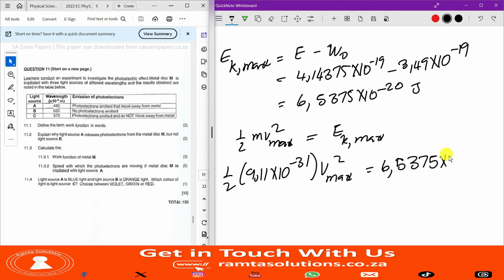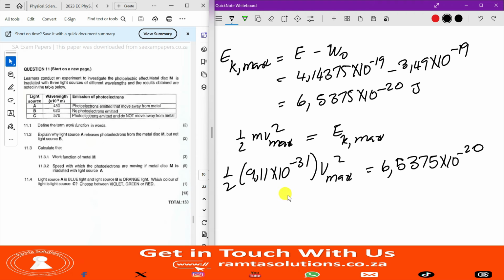Okay. Now let's see. My calculator is still displaying 6,5375 times 10 to the negative 20. I will press divide, open bracket, 0,5, open bracket, 9,11 times 10 to the negative 31, close brackets.